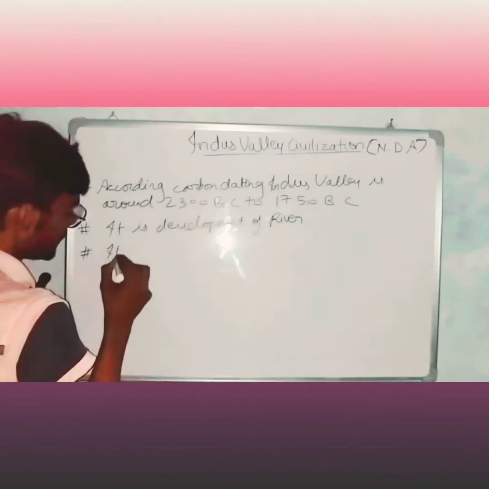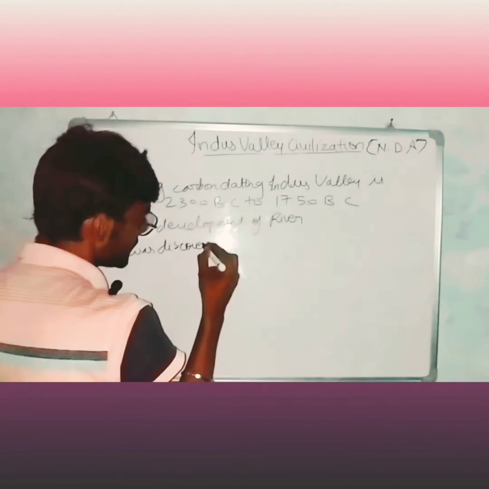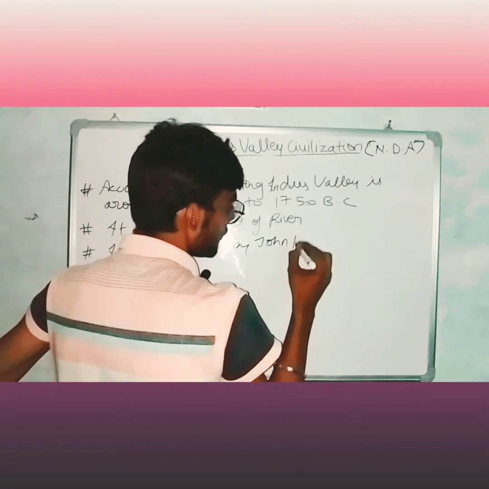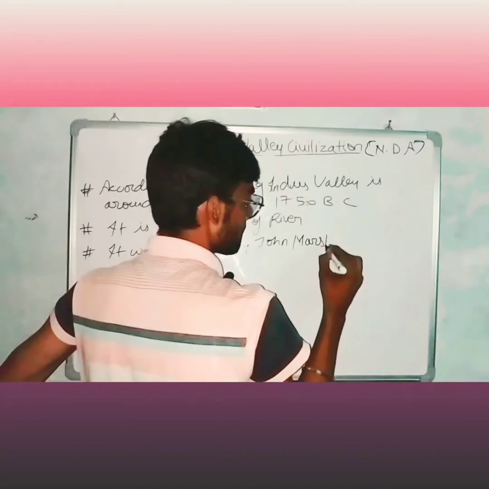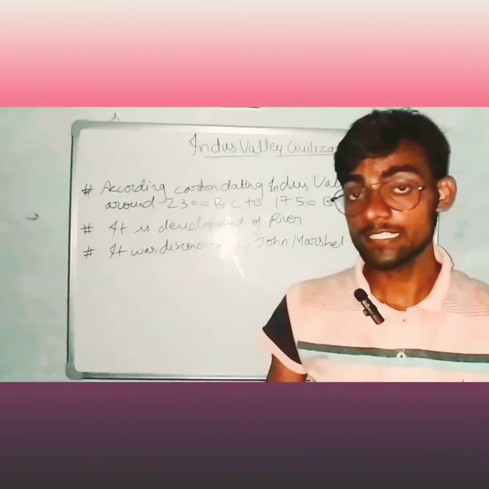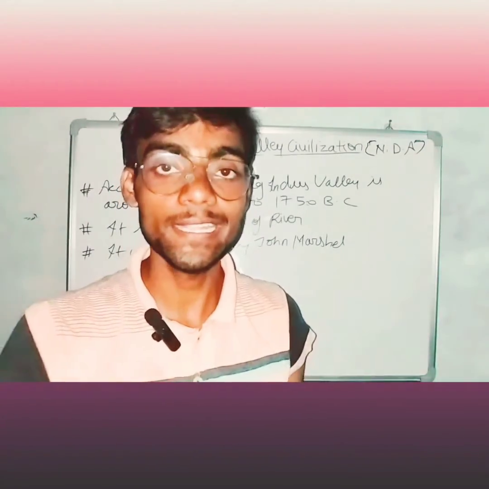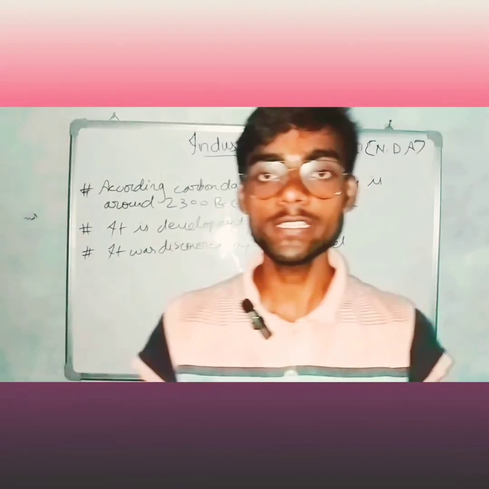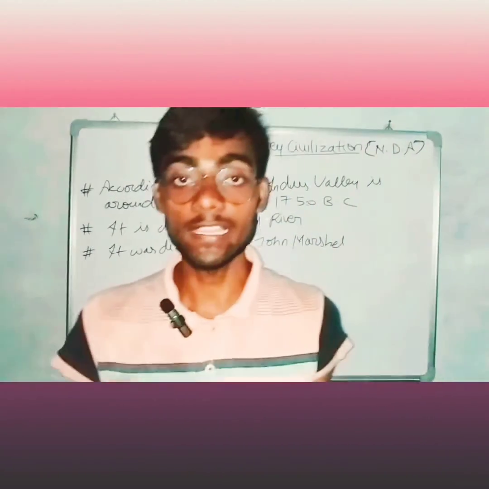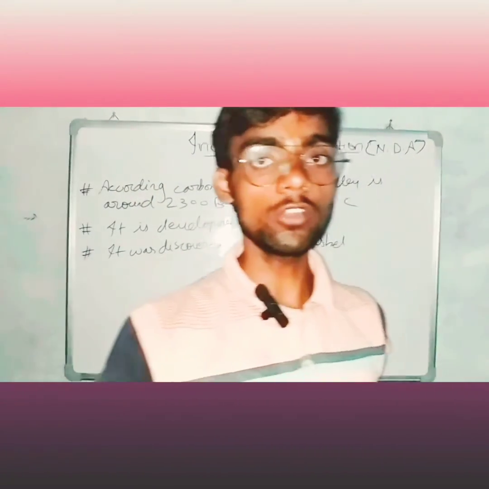It was discovered by John Marshall. So related to the Indus Valley civilization, these 3 points are very important: according to the carbon dating, it is around 2300 BC to 1750 BC, it is development of river, and it was discovered by John Marshall.